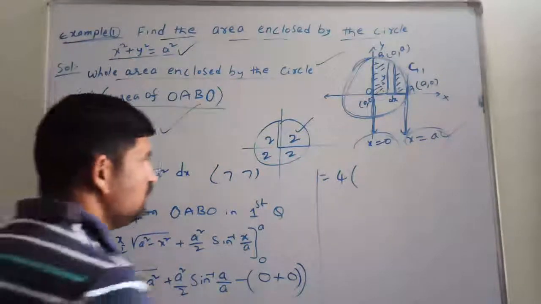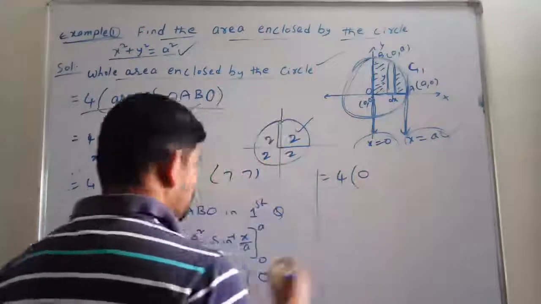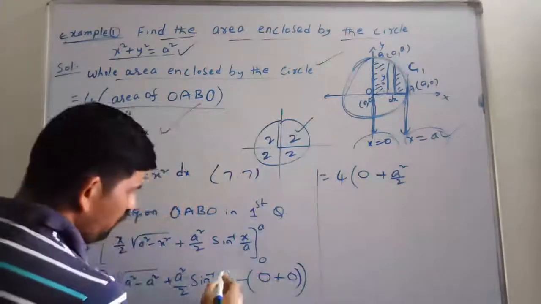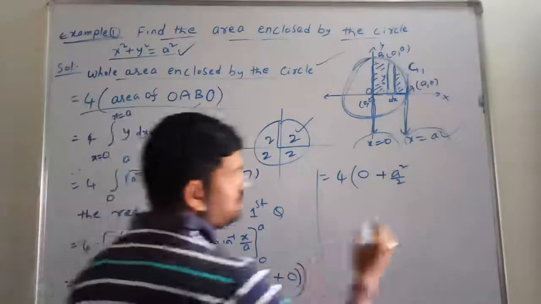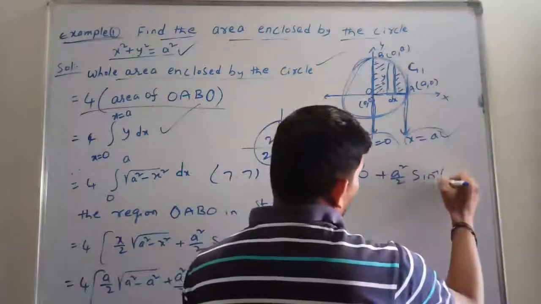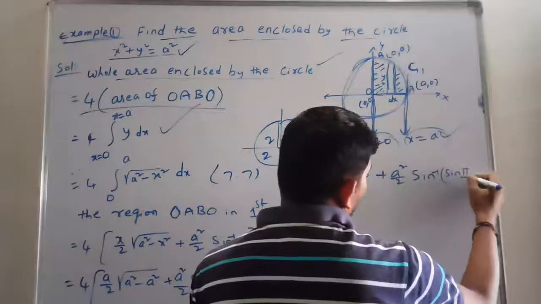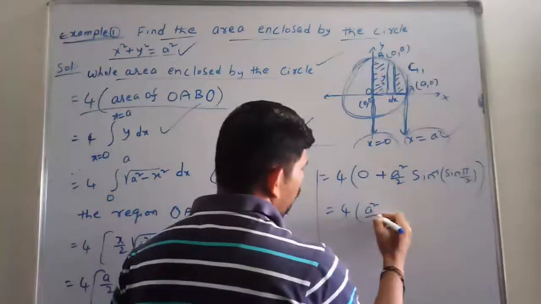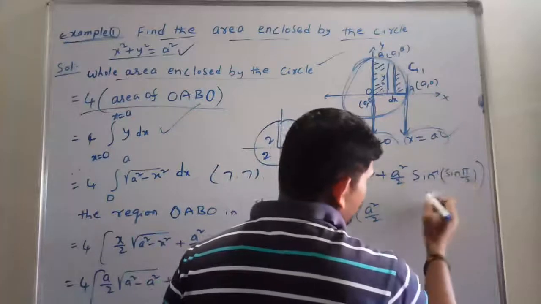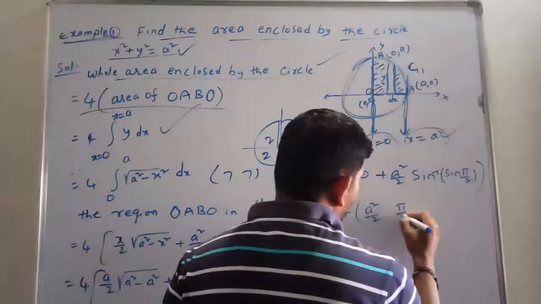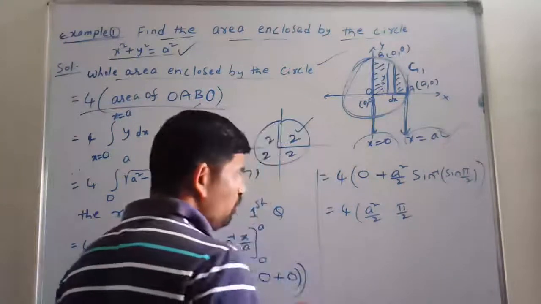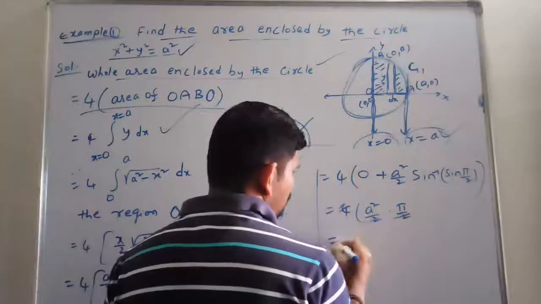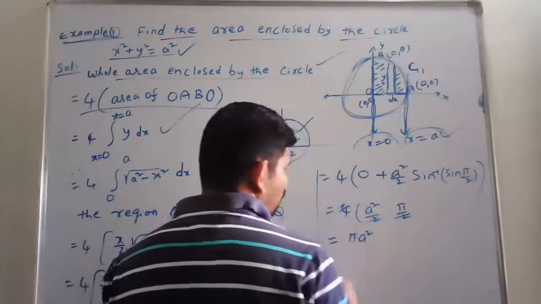A square minus a square is 0. Next, plus a square by 2 into sin inverse of a by a, which is sin inverse of 1. So when we get 1 in sin, that is sin 90 degrees. So 4 into a square by 2 into sin inverse of sin pi by 2 will be pi by 2. Yes. The 2 and 2 get cancelled. Actually, the answer is pi into a square.